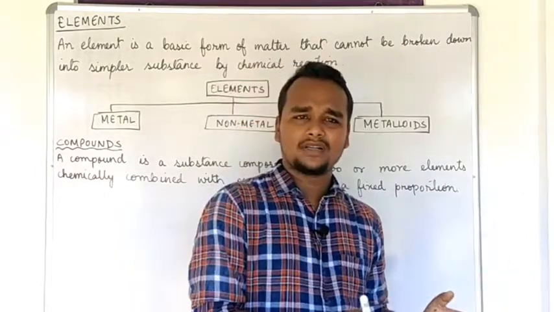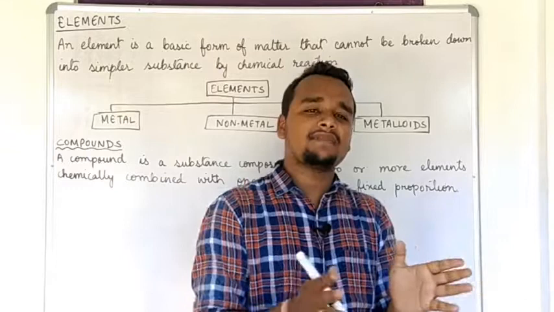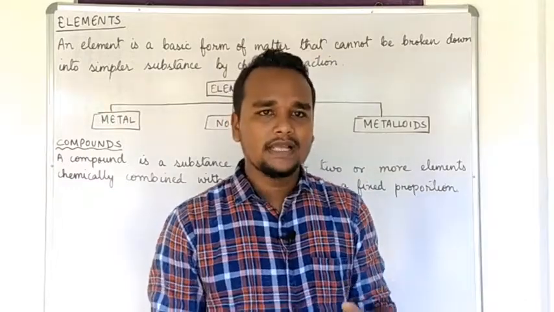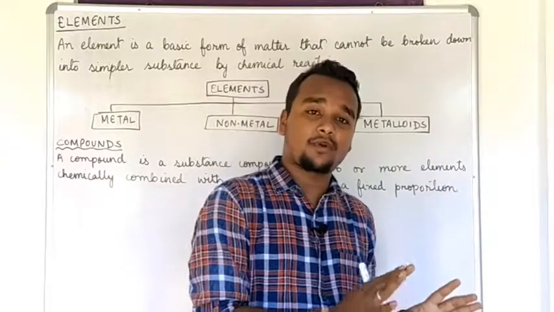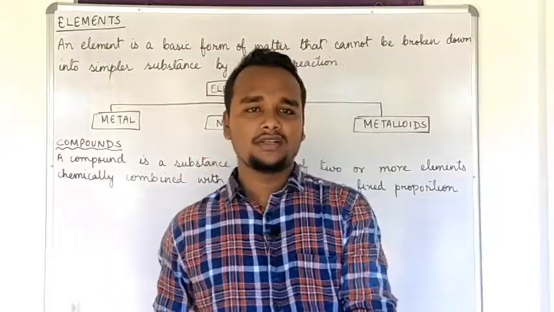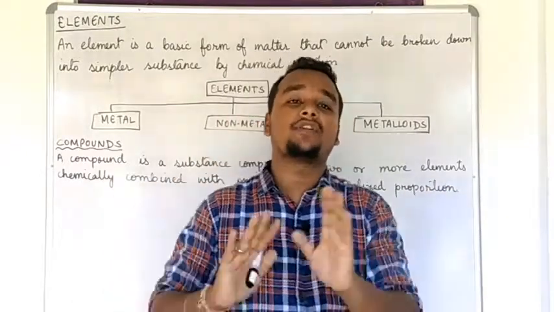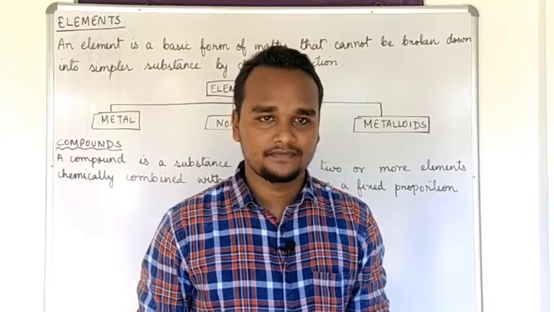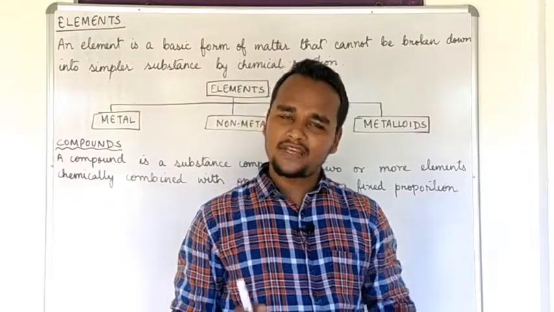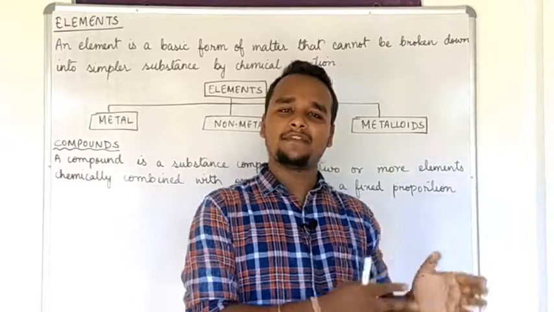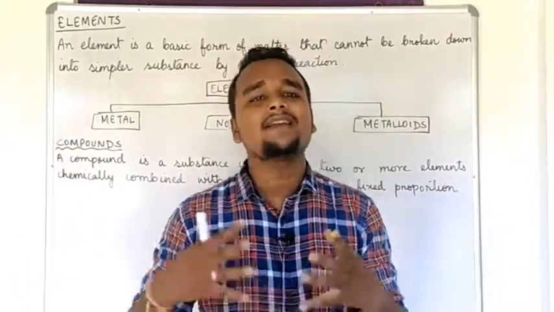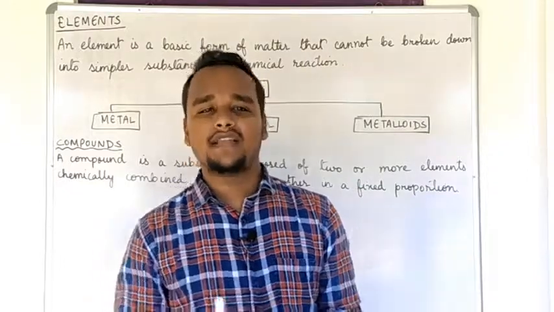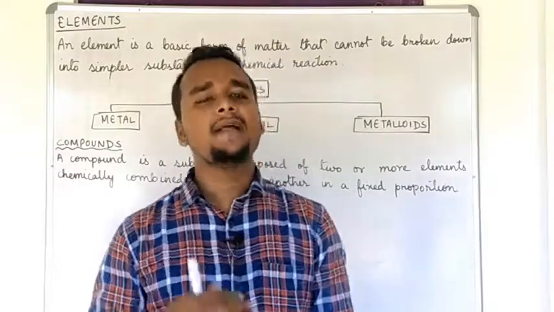In a compound, the elements which have combined to form it are in a fixed ratio. They have combined in a fixed proportion. Whereas in a mixture, there is no fixed proportion for their combination. Is it clear? A mixture can be separated by a physical process, but a compound can never be separated by a physical process. This is the difference between a compound and a mixture.